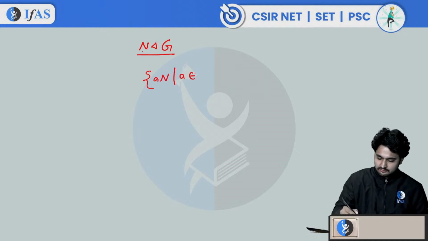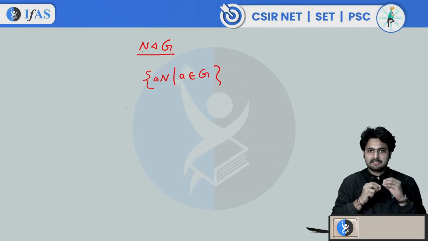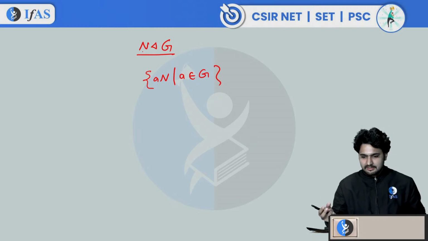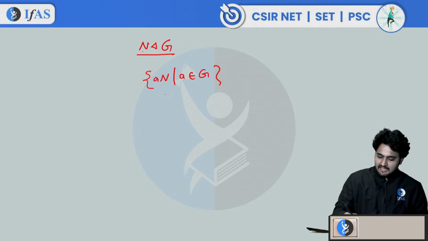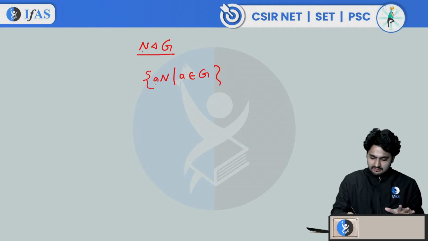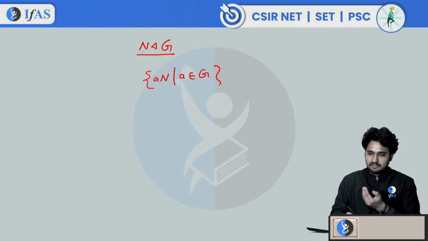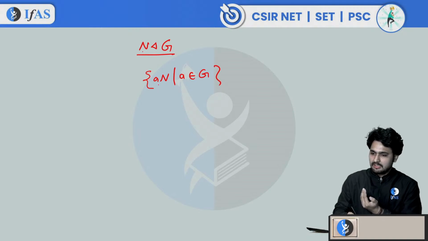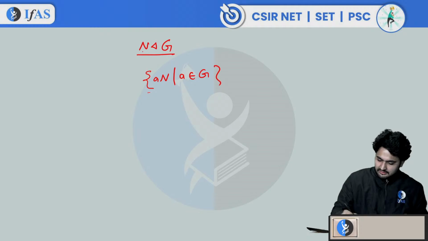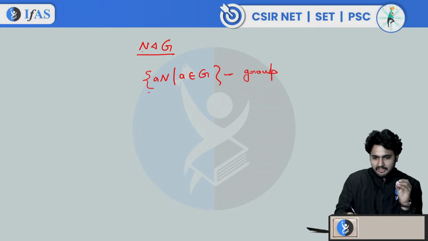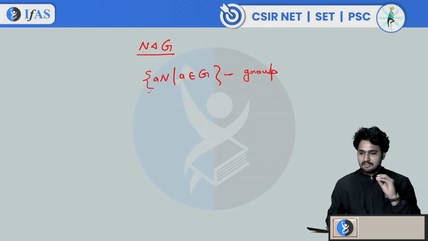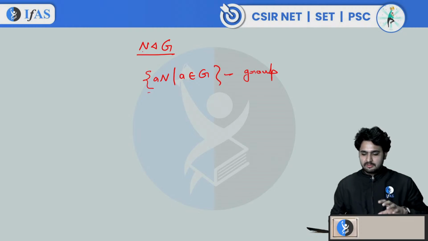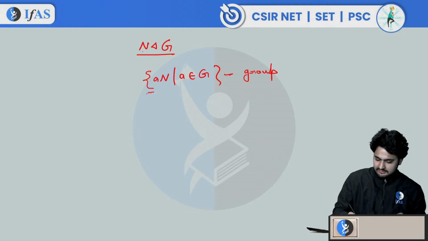Cosets of the form AN, where A belongs to G. Why am I writing only left cosets? Because since N is a normal subgroup, left cosets are the same as right cosets, so we write only left cosets. You could also write right cosets. This collection also forms a group. Every coset here acts like an element. I will tell you the operation with which this set forms a group, and this group is denoted by G by N.